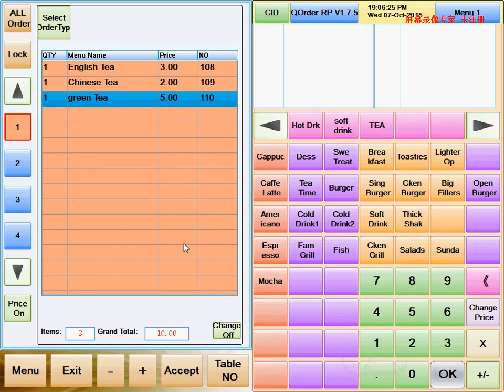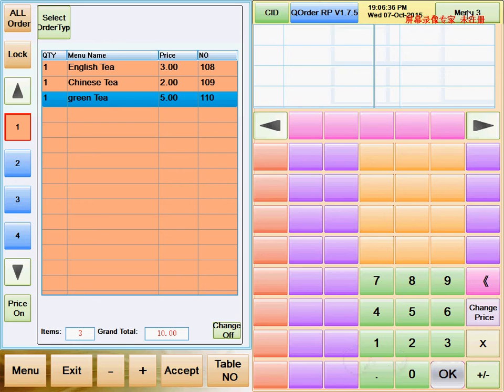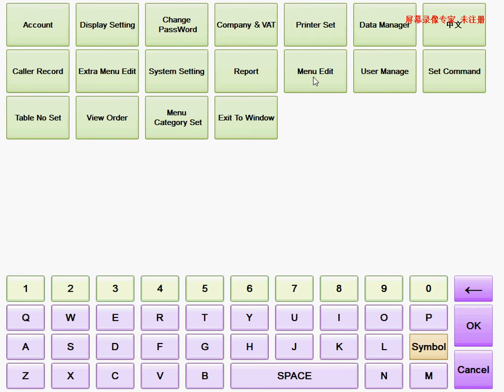Today we talk about menu changes, about several menus like menu 1, 2, 3, 4, 5, 6, and then they all are different menus. So we have to change each one of them if it is required. We go to main menu and go to menu edit.